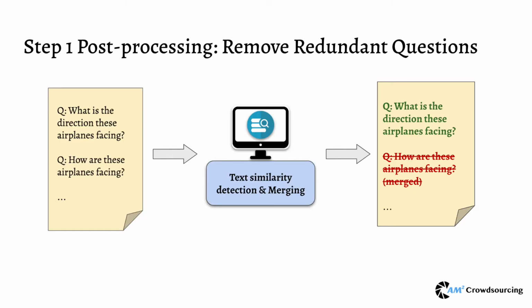However, the crowd's inputs are noisy. The same features can be interpreted by different words, although they actually mean the same thing. To maintain the diversity of our inputs, we use a natural language processing tool to merge the similar questions together by checking the similarity of their phrases. For example, as shown in this slide, the question what direction is this airplane facing and the question how are these airplanes facing will be merged into one question. After filtering, each question from step 1 would represent a unique bias in the images.